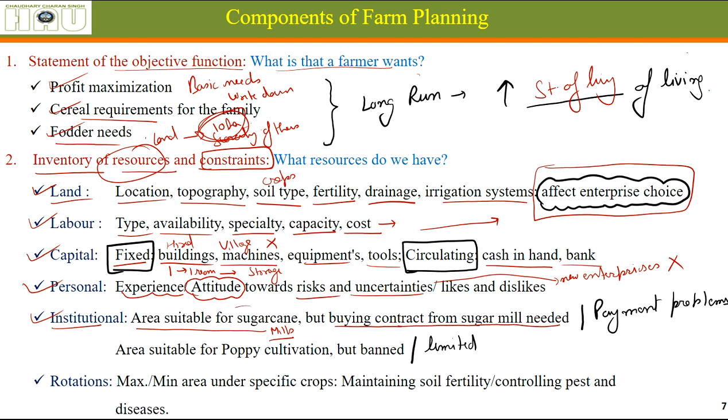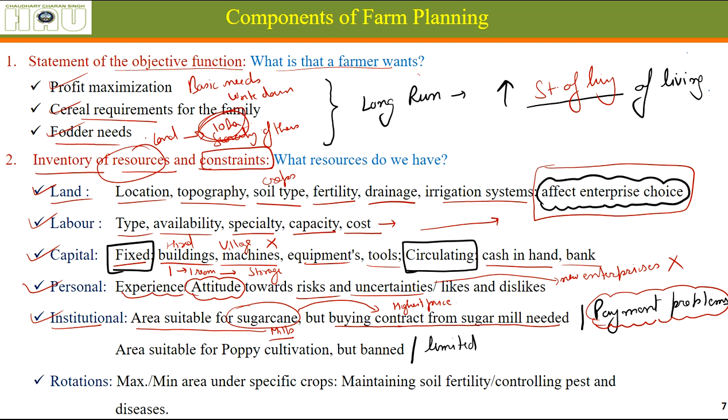So if you are growing sugarcane and you don't have a buying contract from the sugar mill, there is no point in growing sugarcane in that area, because that is the biggest buyer that pays you the highest price. Plus, if you were already a sugarcane farmer and the sugar mill is not paying you on time, whether you should be continuing growing sugarcane.